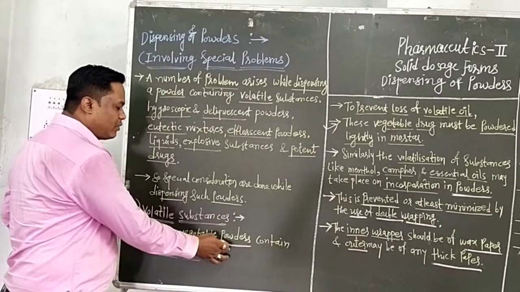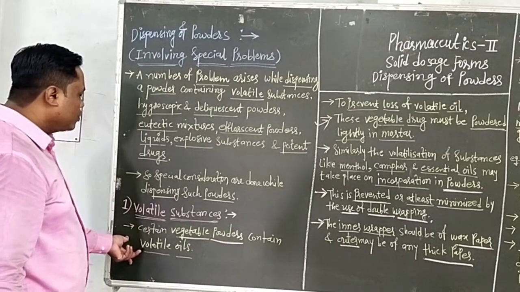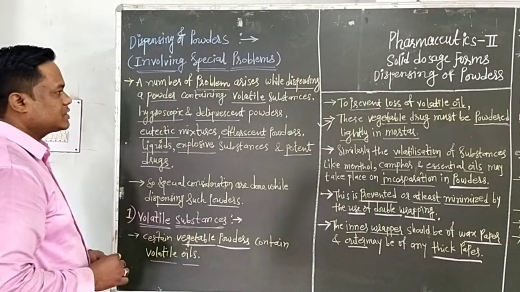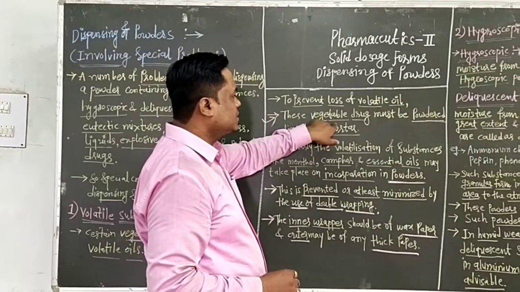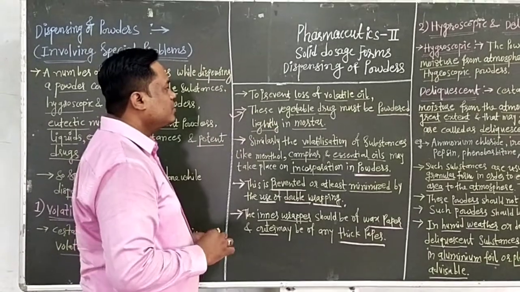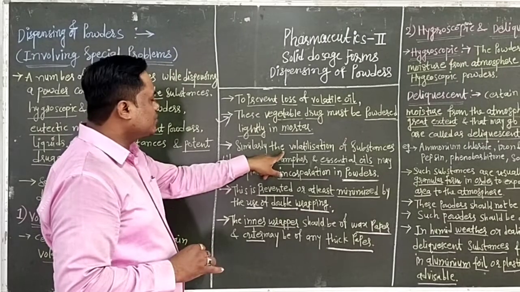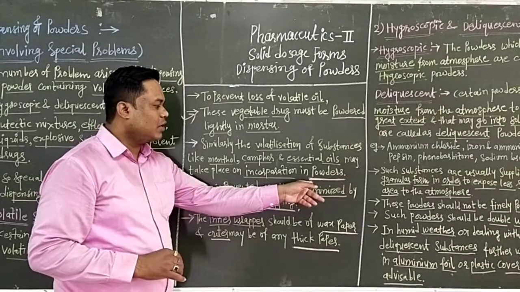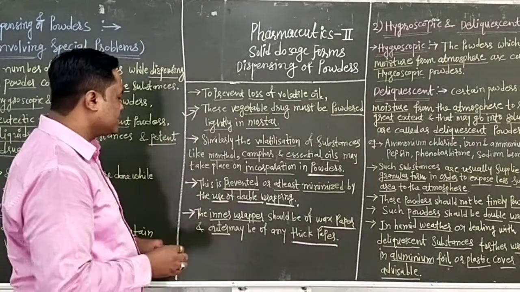Certain vegetable powders contain volatile oils. Therefore, we have to properly dispense such powders. To prevent the loss of volatile oils from these vegetable drugs, the first step is that these vegetable drugs must be powdered lightly in the mortar. First you have to powder these vegetable drugs. Similarly, the volatilization of substances like menthol, camphor and essential oils may take place on incorporation in the powder when it comes to atmospheric conditions.